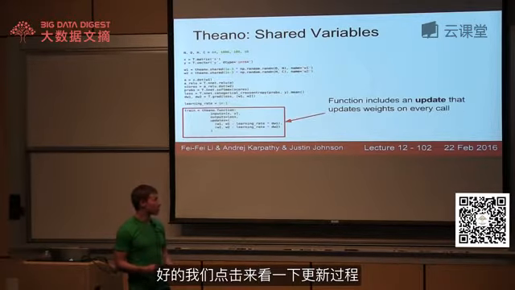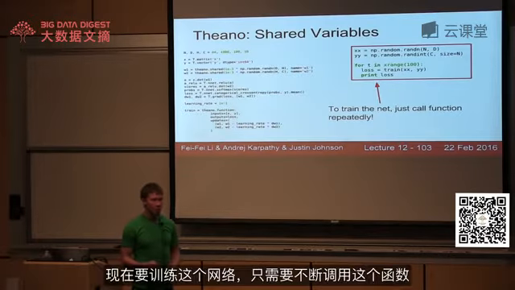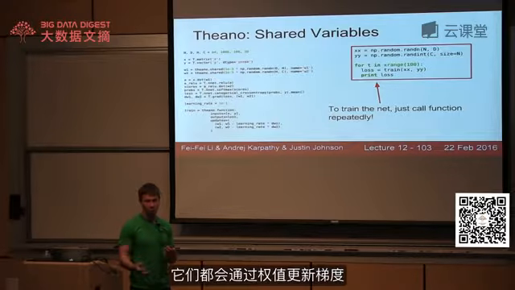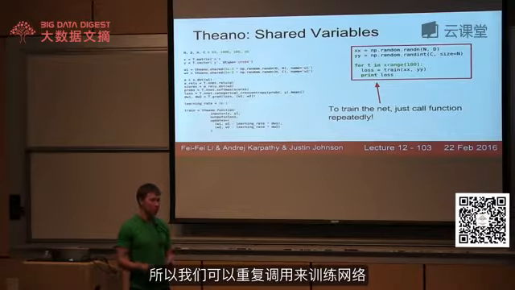So we include this update. And now, to train this network, all we need to do is call this function repeatedly. Every time we call the function, we will make a gradient step on the weights. So we can just train this network by calling this thing repeatedly.